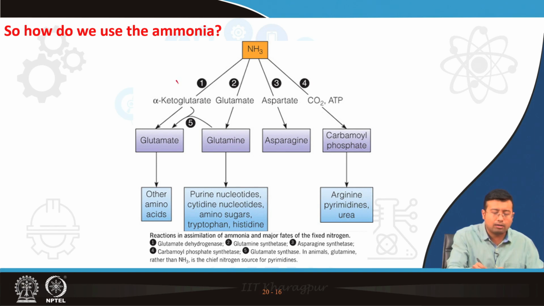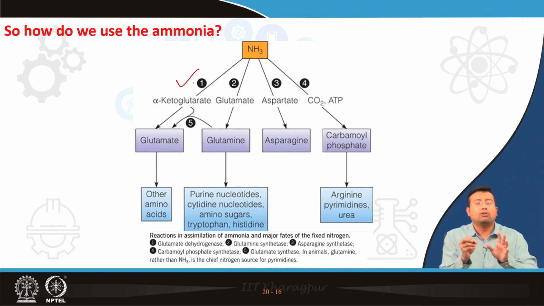Okay, number one, the enzyme glutamate dehydrogenase. We already know that alpha ketoglutarate can form glutamate with the help of glutamate dehydrogenase, because that is a reversible enzyme that can utilize both NAD+ and NADP+. We know that, right? Next, glutamate can form glutamine by the enzyme glutamine synthetase, that we also read just now.